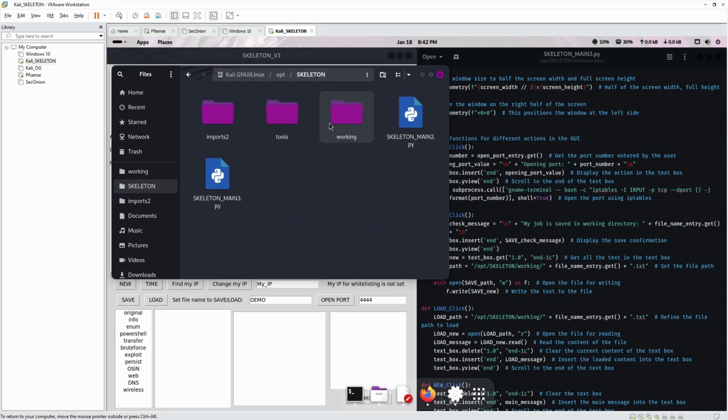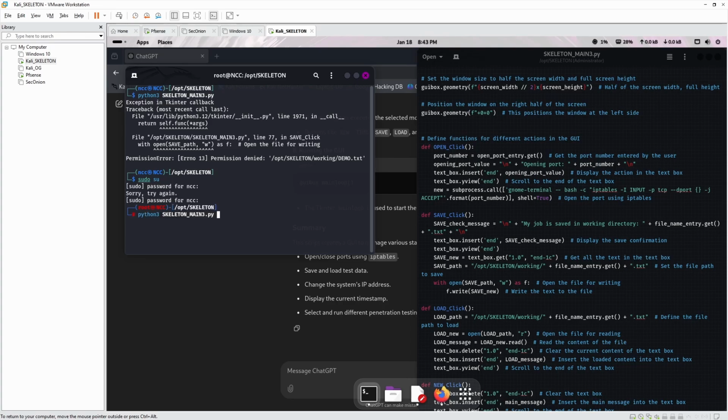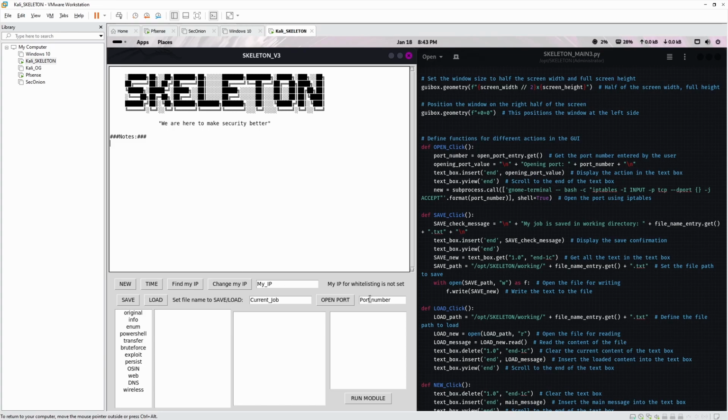I'm pretty sure it's failing because it doesn't have permission. Let's restart this. Yeah, so no permissions. Permission denied. You've got to run it as sudo. Because remember, all our structure is root structure in the opt folder, because the opt folder automatically requests your root privileges. Okay, so let's do the port 1234 demo and save something.